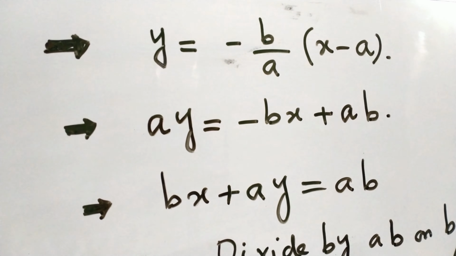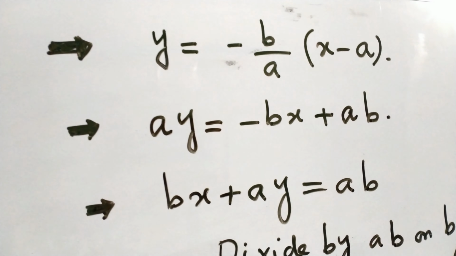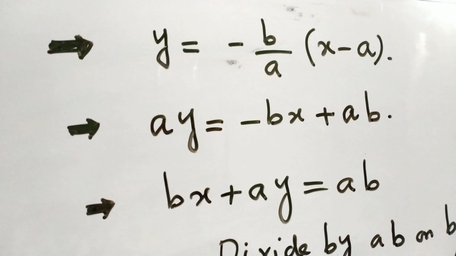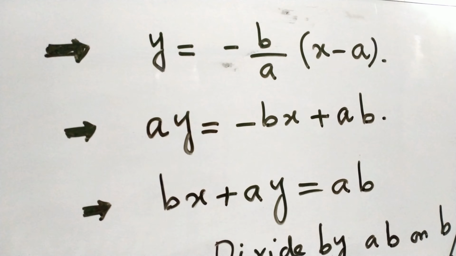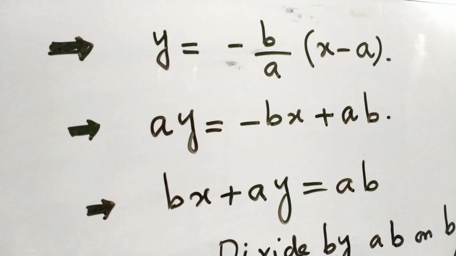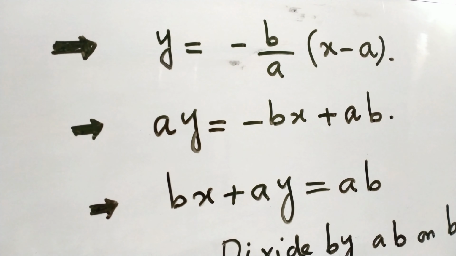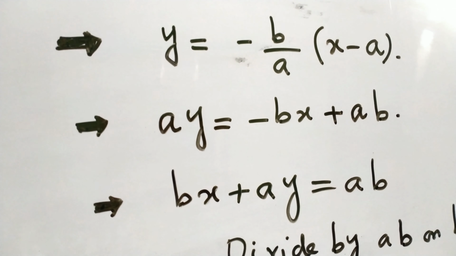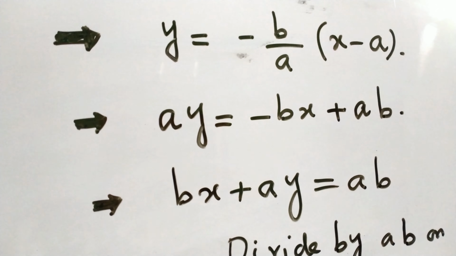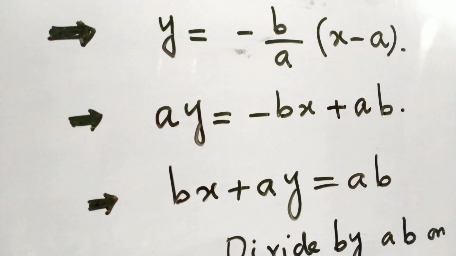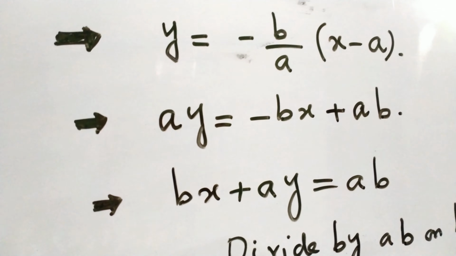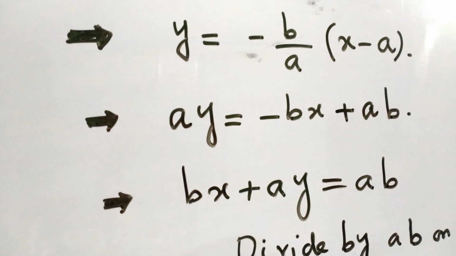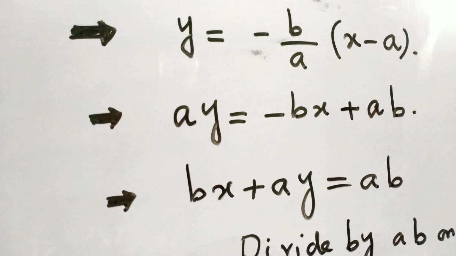We will simplify it further. A is dividing on the right hand side, so it will be multiplied by y. So ay is equal to minus b multiplied by the whole bracket, minus bx minus minus plus ab. A into b is equal to ab. Now bx will be shifted from the right hand side to the left hand side. It is negative on the right hand side, so it will be positive on the left hand side. So bx plus ay is equal to ab.